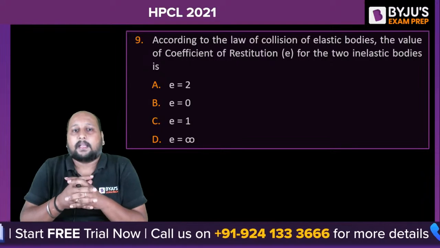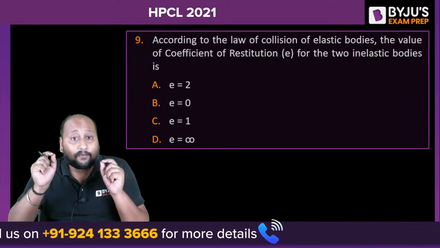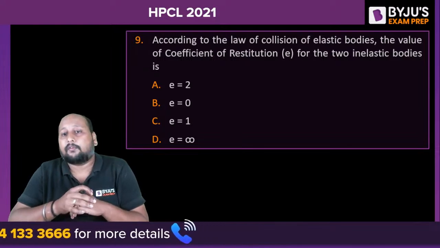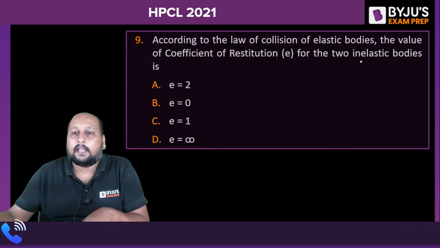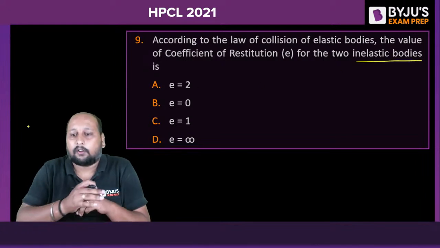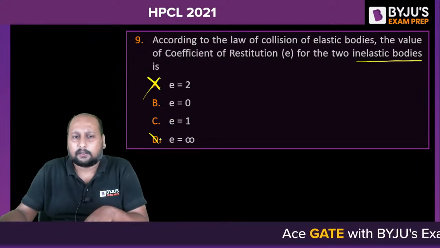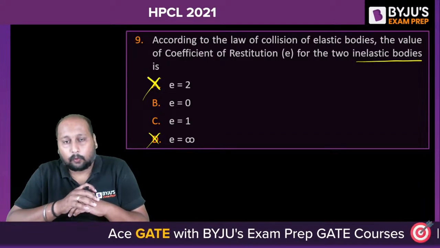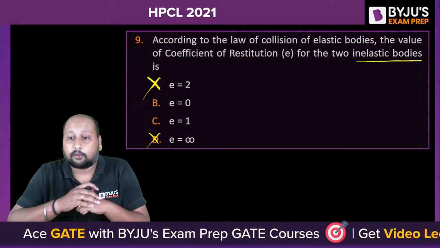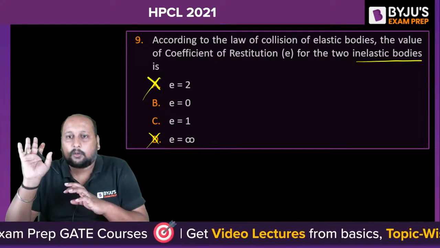Again from engineering mechanics: according to the law of collision of elastic bodies, the value of the coefficient of restitution for inelastic bodies is? Equal to 2, 0, 1? It can't be infinity or 2. Tell me, for inelastic bodies, what is the value of the coefficient of restitution? 1 or 0?